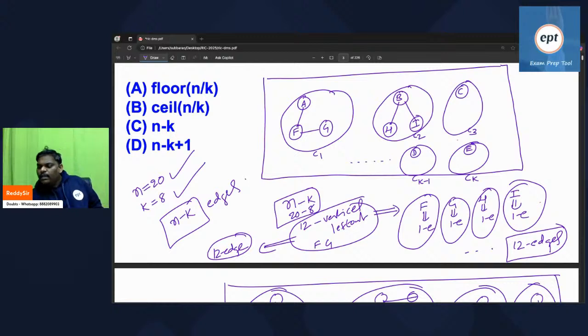Sometimes he will give a question in the examination like this one. In the forest, 50 vertices are there, and one more thing, 28 components are there. Number of edges, how many? He may not give the formula. Then you will be stuck. In a forest, 50 vertices and 28 components, how many edges are there?